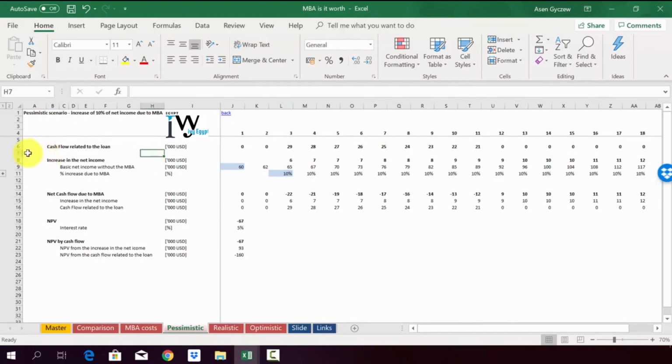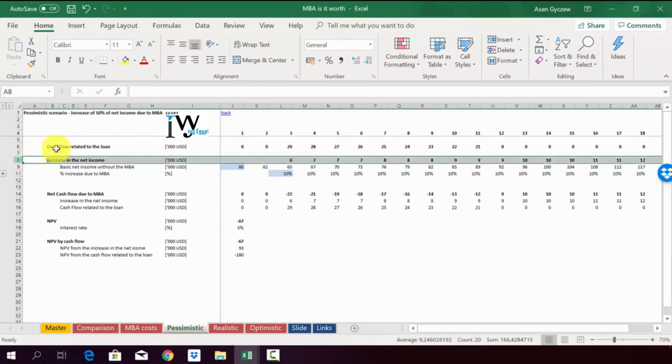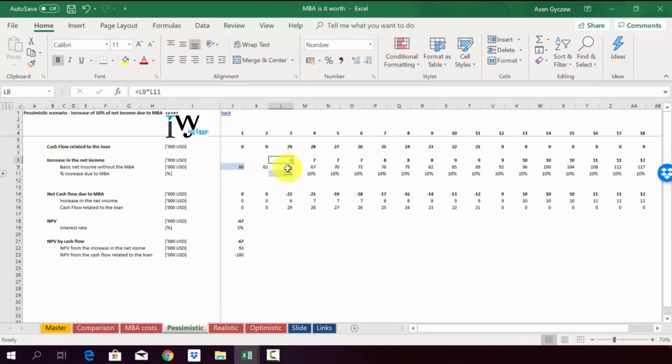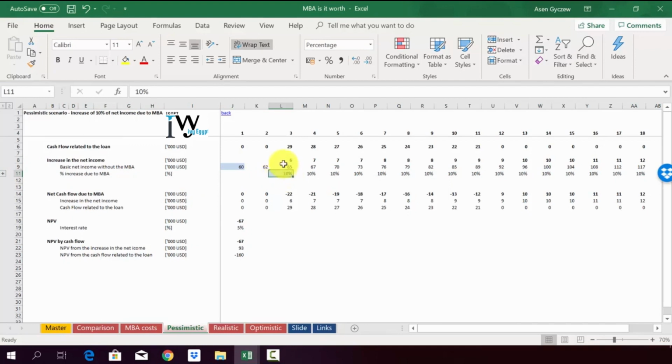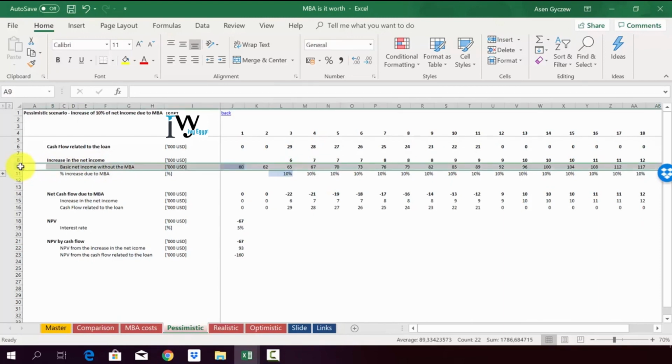Now, when it comes to the benefit, we have it in row 8. We simply look at the base income without the MBA, and then we have the assumption that, thanks to the MBA, we will increase our net income by 10%. So, in other words, in year 3, you would be earning an additional 6k thanks to the MBA, and obviously this is going up. This is going up because we also assume that the basic net income, even without the MBA, will be going up as well.